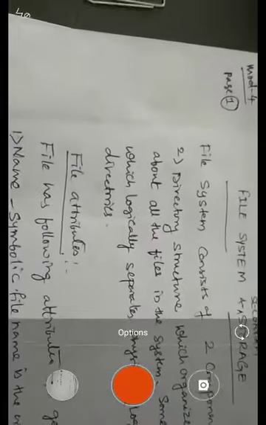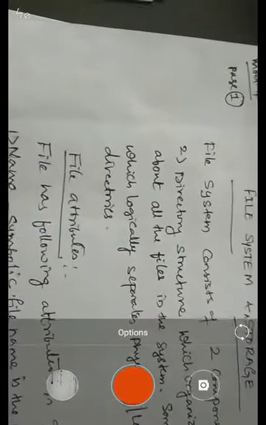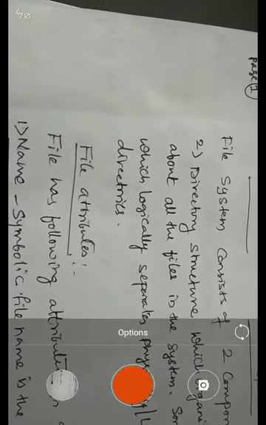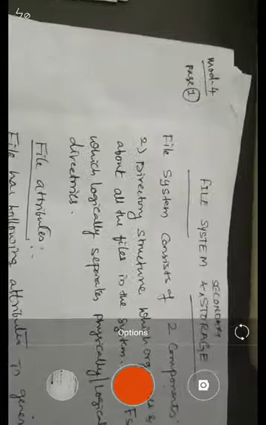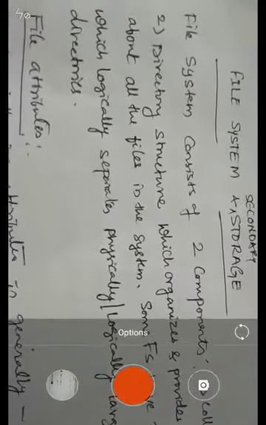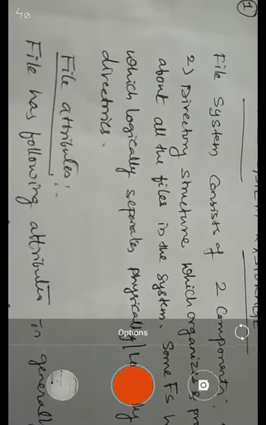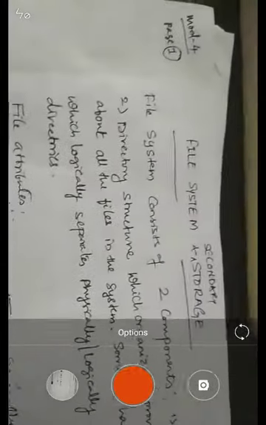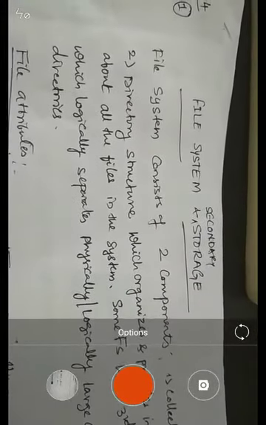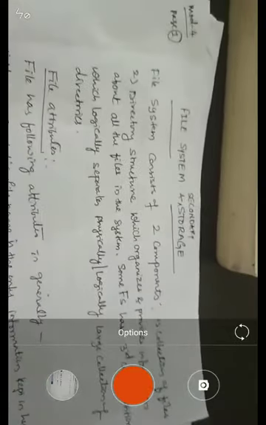So a file system consists of two distinct parts. One is a collection of files, each storing related data, and the directory structure, which organizes and provides the information about all files in the computer system. Some file systems have a third part called partitions, which logically separate a physically and logically large collection of directories.